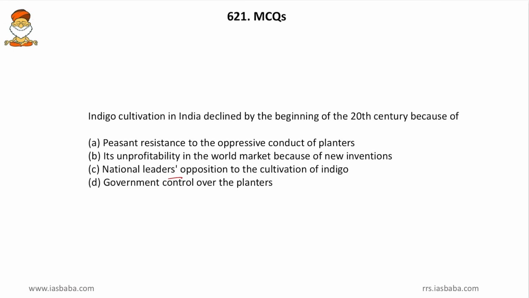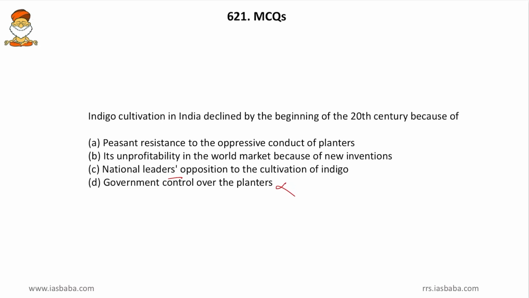And friends, while hitting the appropriate one, choose the most detailed and precise one. So, here search for the vagueness and eliminate. Government's control: what type of control is not given? So, you can eliminate it. And the national leaders' opposition: who the leaders are or what the incidents are is not given.